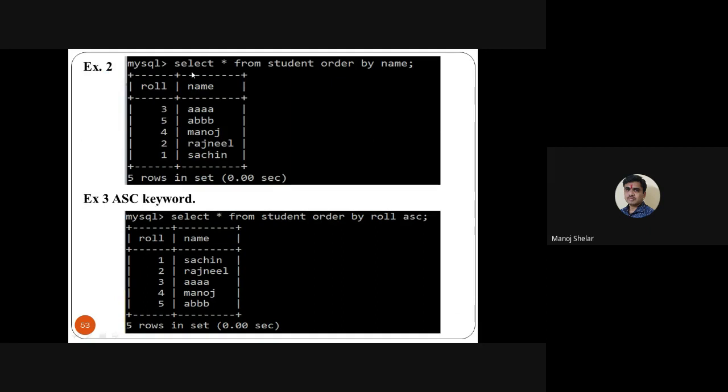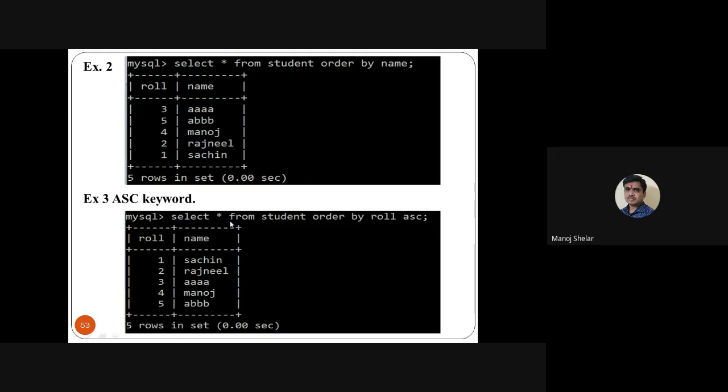Then suppose we display order by name. Name means we check the alphabetical order of the name. Okay, so here select star from student order by name. So first it displays A record. Then A is common in both names, okay, second letter A, here B. So first A, then AB, then M, then R, then S. So this is the output of the order by name.